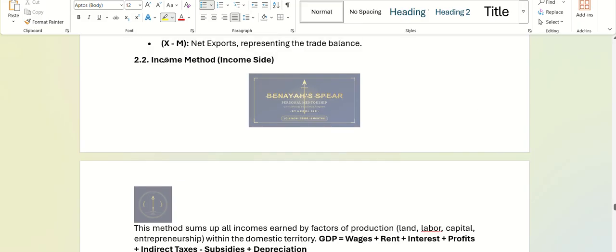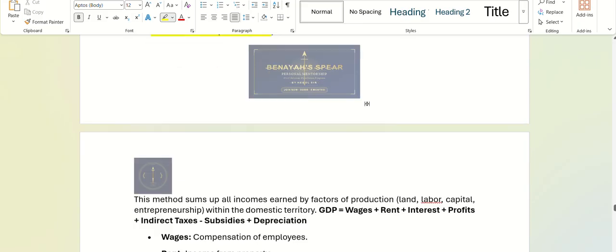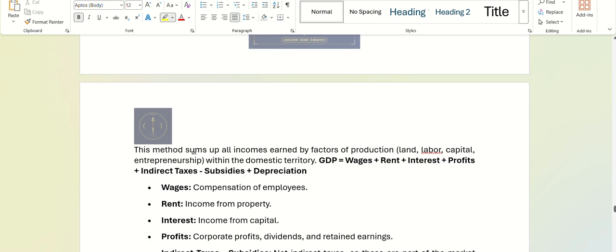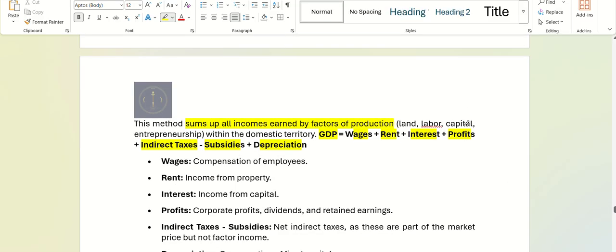Then there is the income side, or income method. Income method means we sum up all the incomes that we have earned in this country by factors of production. For example, GDP under this means wages plus rent plus interest plus profits plus indirect taxes minus subsidies plus depreciation. All these things are counted and we get the income method. Out of this, which one of the following is not an income?